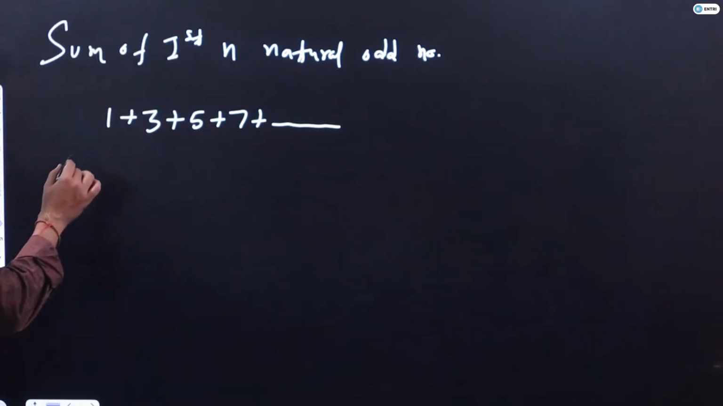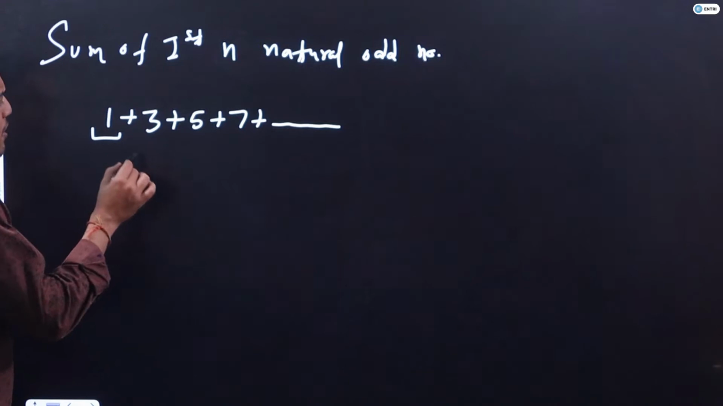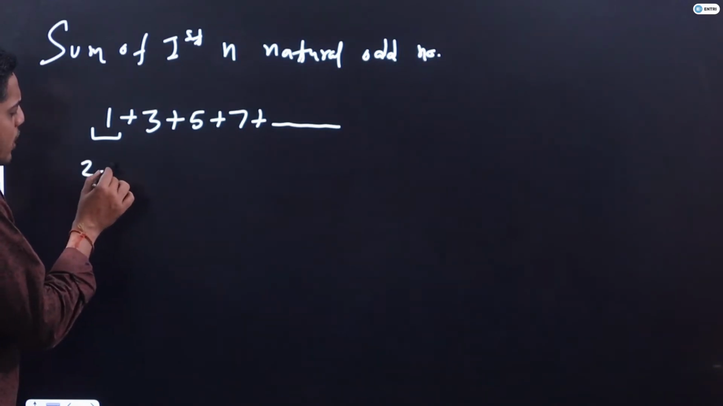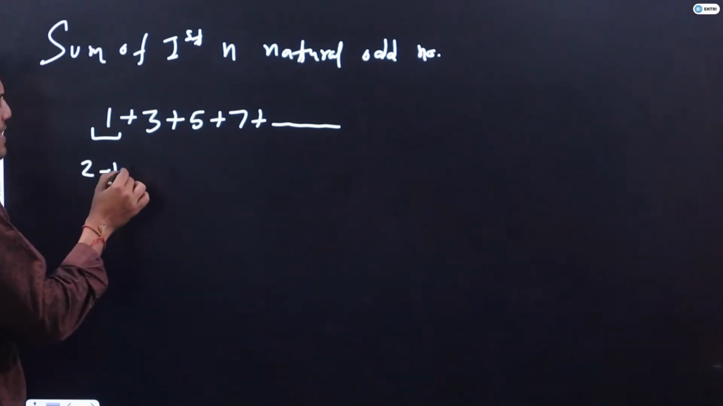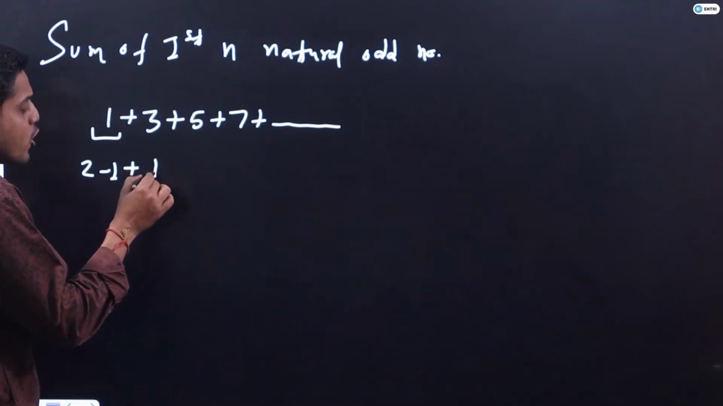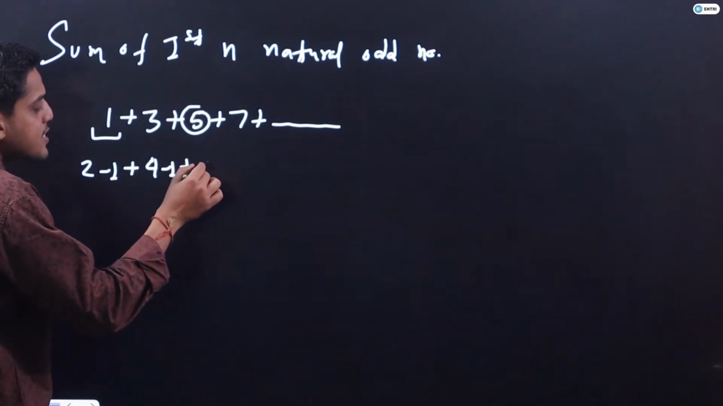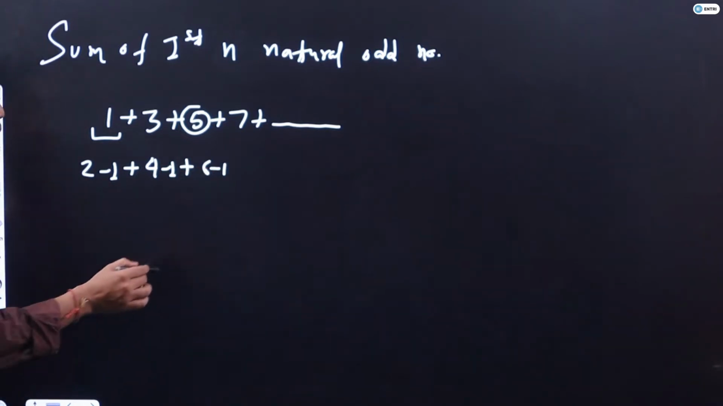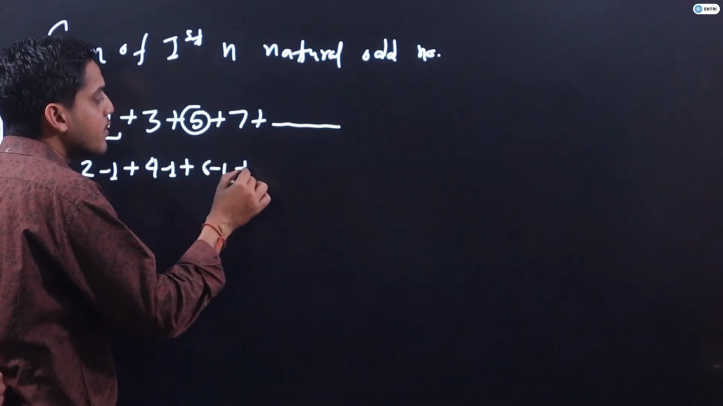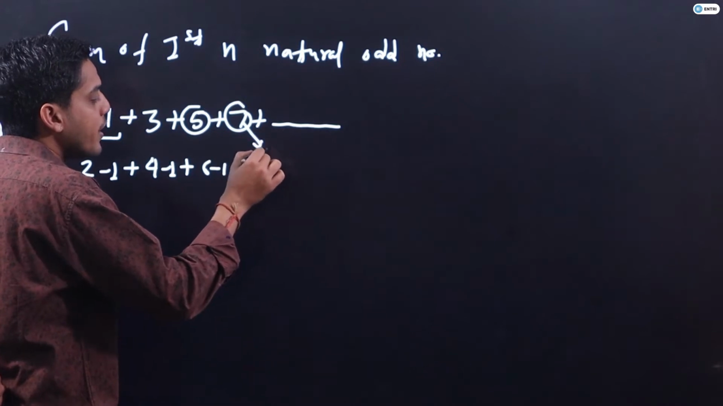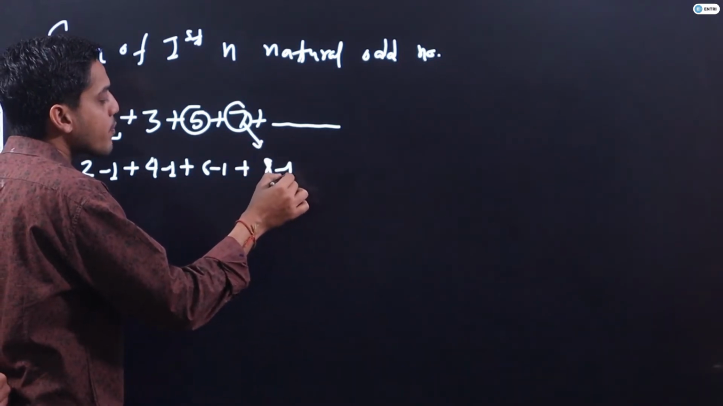So here my first term is what, guys? 2 minus 1. Bolo haan ya na. My second term is 4 minus 1. My third term is 6 minus 1. Bolo haan ya na. My fourth term is what? It is 8 minus 1.